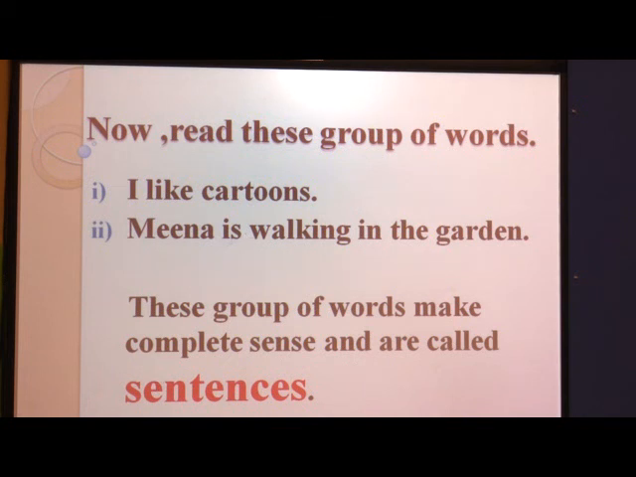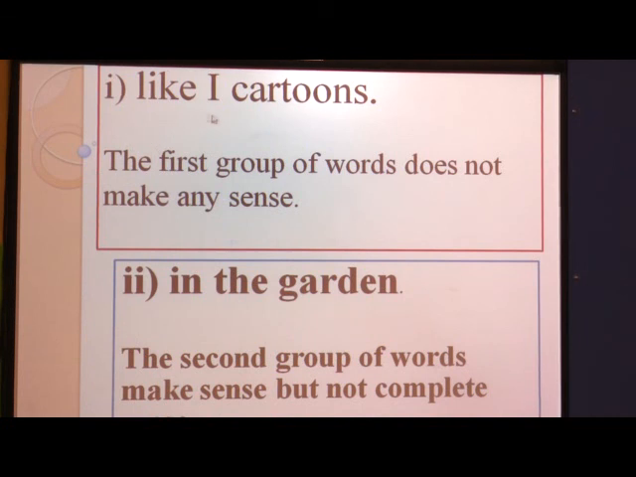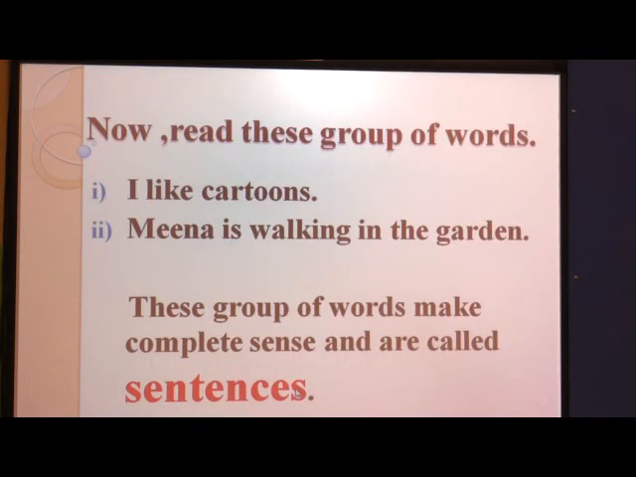Previously what we have seen, like I cartoons, in the garden. These two groups of words, the first does not make any sense and the second makes sense, but it is not complete. So, what is the correct sentence? We can see that I like cartoons, Meena is walking in the garden. These groups of words make complete sense and are called sentences.